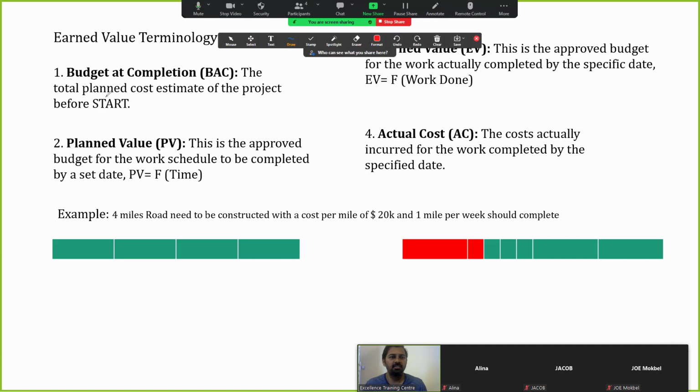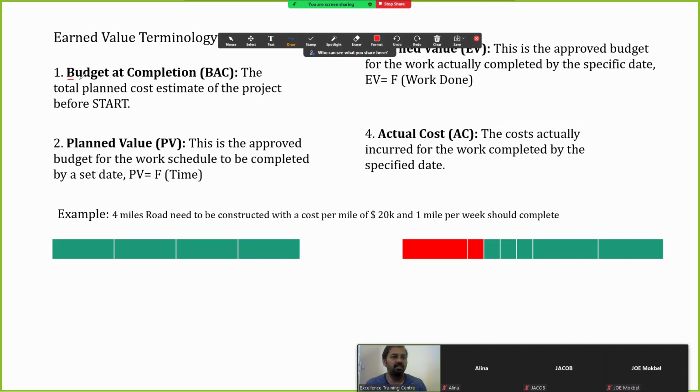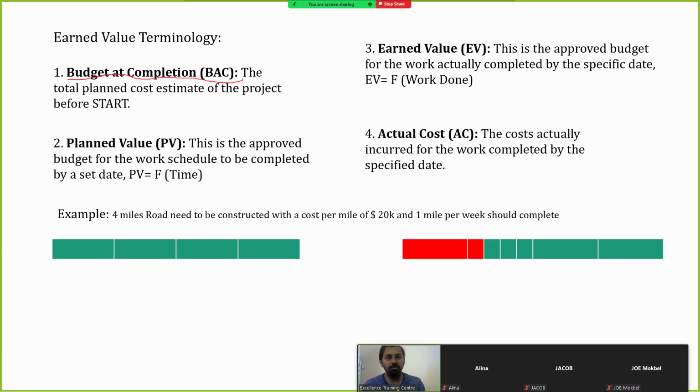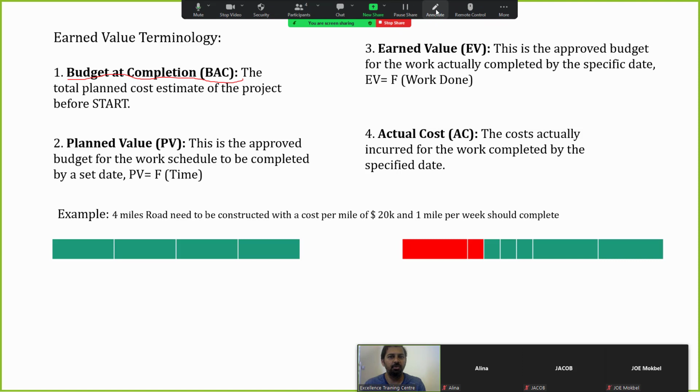This is one of the components we are going to use to calculate the earned value. The second thing, earned value, is the work completion, the approved budget for the work scheduled to be completed at a set value.